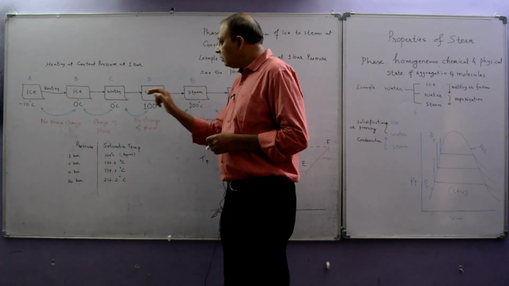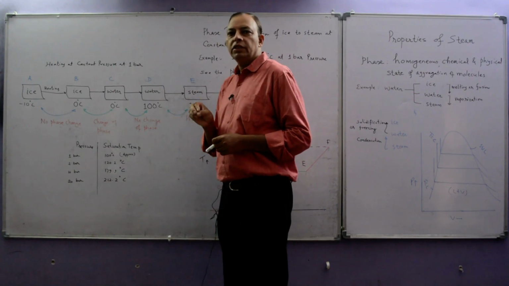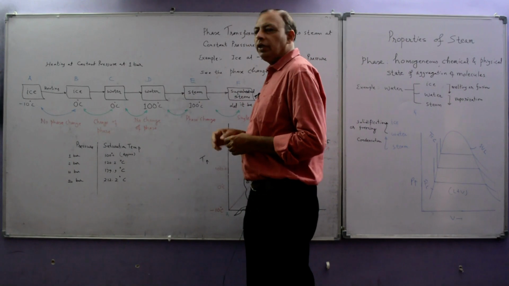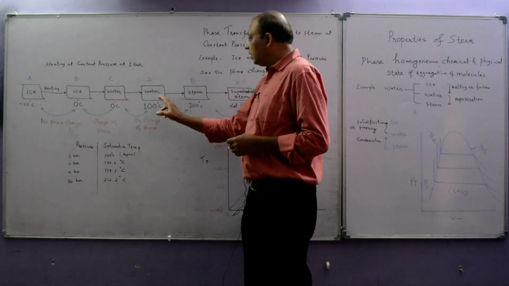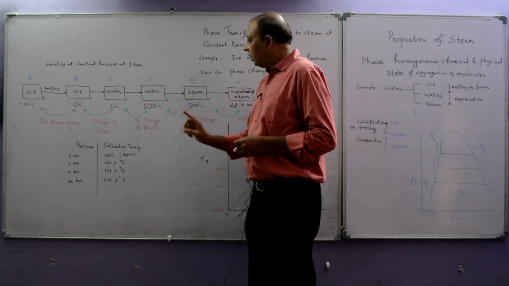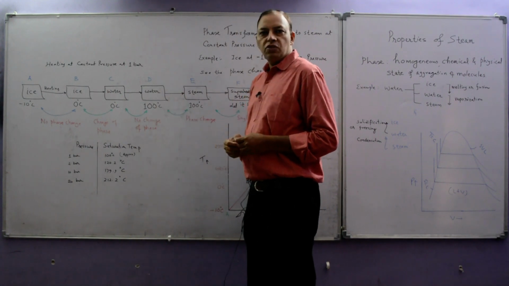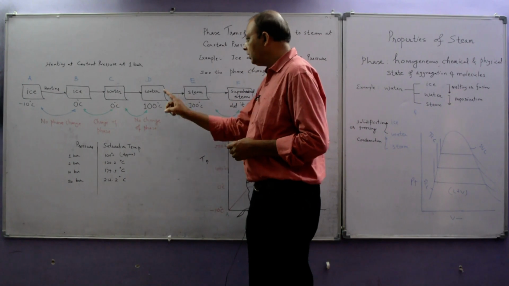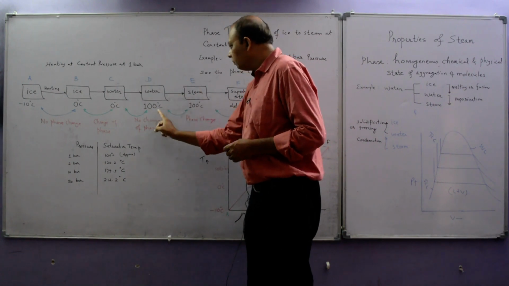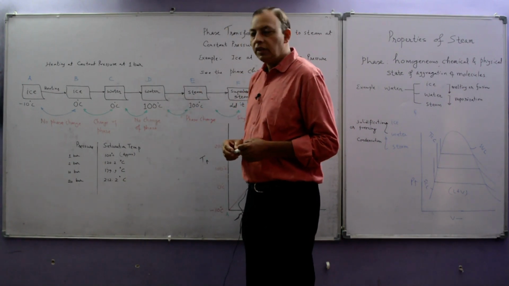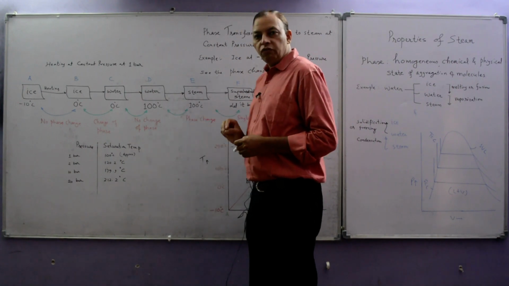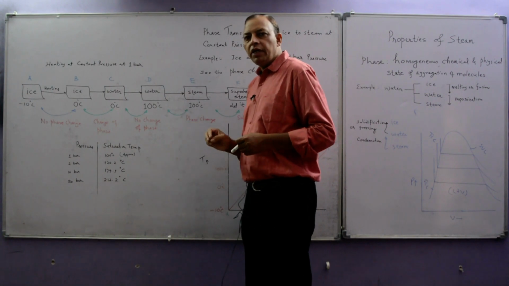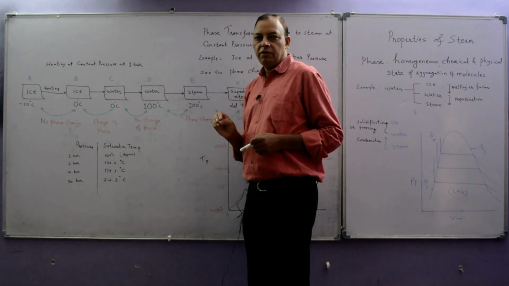It means this amount of heat is known as sensible heating. Now come to point D to E. D to E means, you can see that at D the phase is water, at E the phase is steam. It means there is a change of phase, 100 degrees centigrade water to 100 degrees centigrade steam. This process is known as vaporization, and the quantity of heat required is known as latent heat.